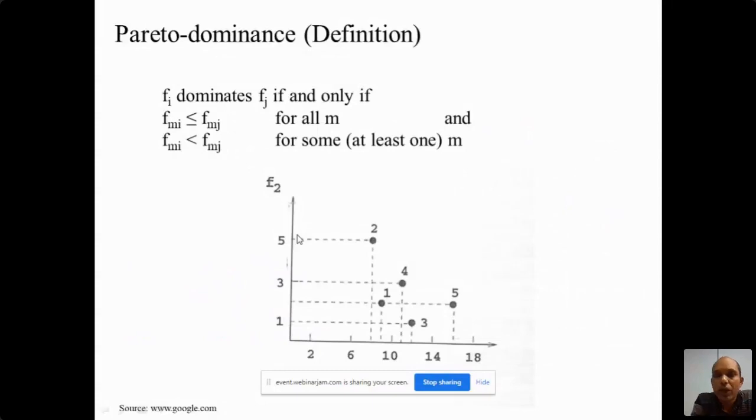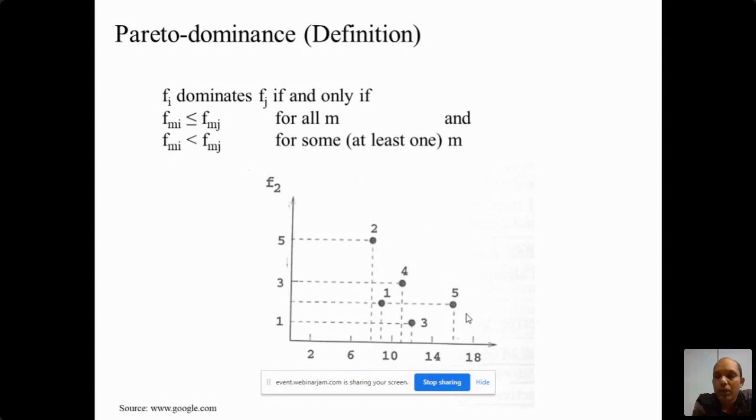Now, what is the criterion for dominance? All the objective function values of i should be less than or equal to all the objective function values of j, and for at least one objective function the value should be strictly less. In that case we can say that fi dominates fj.